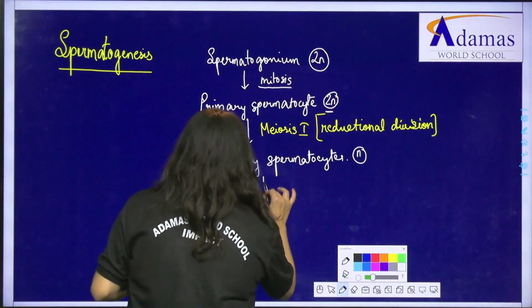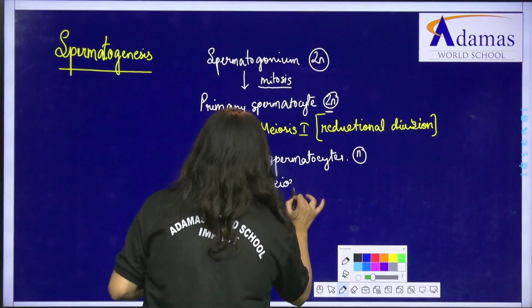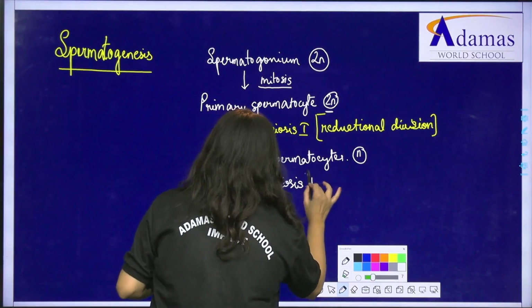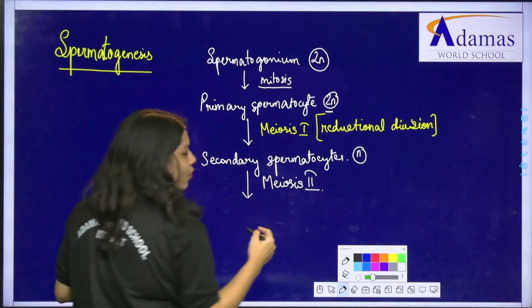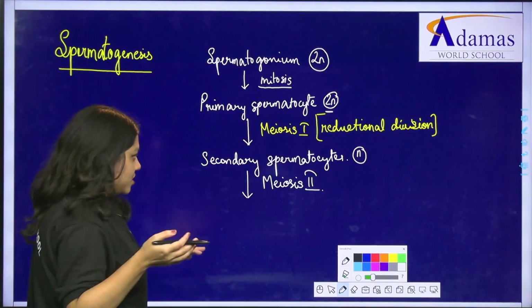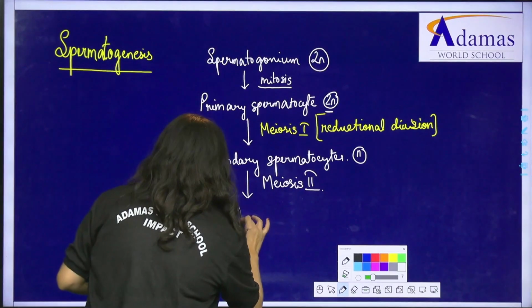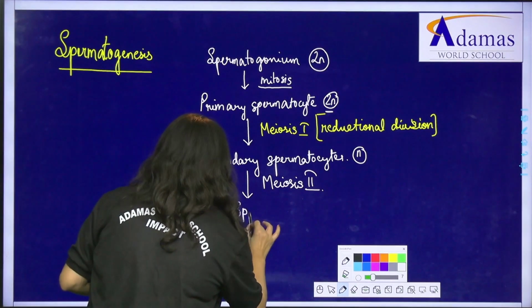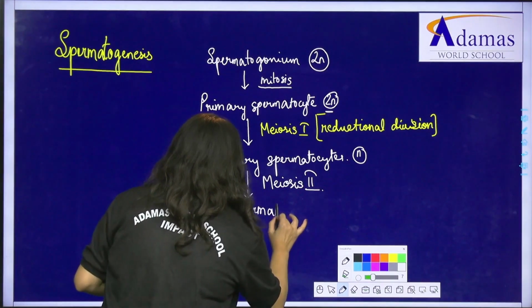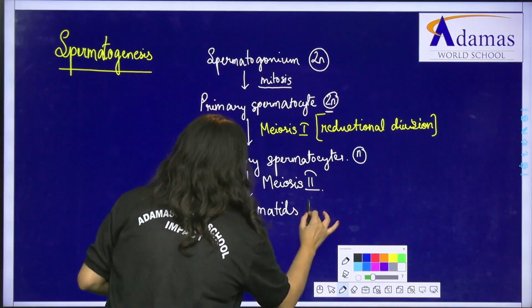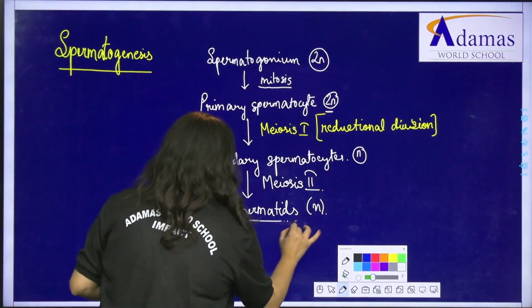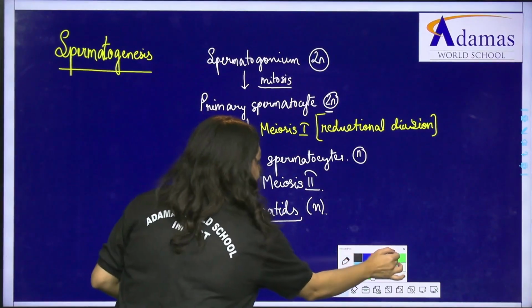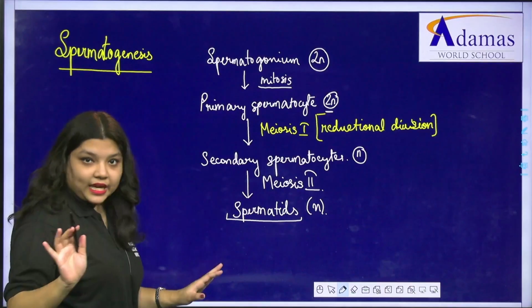Now from here we will have meiosis 2. Okay, and meiosis 2, as we know, is more or less like mitosis. So this is going to produce the spermatids. So your spermatids are also n. Now these spermatids that you get are not yet fully functional sperms, right?